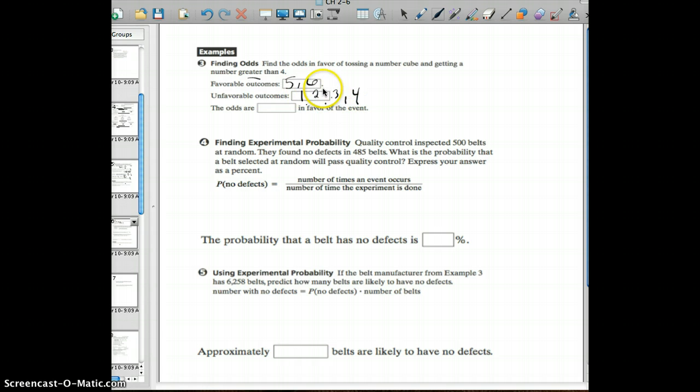So we have 2 favorable to 4 unfavorable. So 2 to 4 could also be 1 favorable outcome for every 2 unfavorable outcomes. Odds are usually written in this form as a ratio written with a colon here. Experimental probability. Experimental probability is always based on an actual count of something. So here we've taken 500 belts and we've counted how many of them have no defects, which is 485 belts.